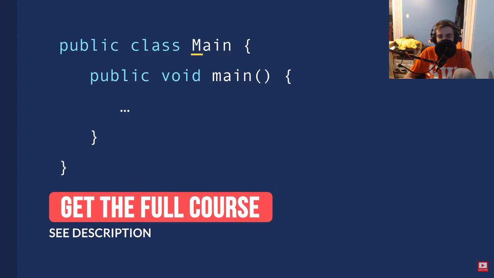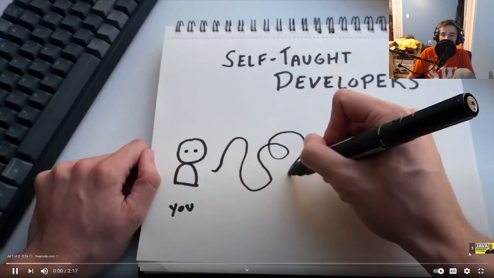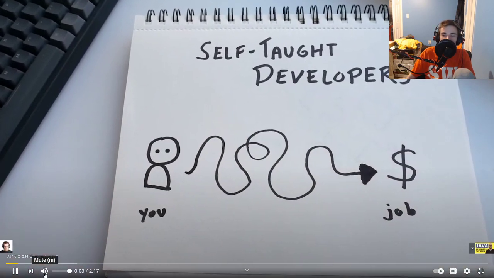All right, now that you understand the anatomy of a Java program, let's create a Java project and see these building blocks in action. Okay, I didn't know that's what they were called. When most people teach themselves to code, they learn like this.